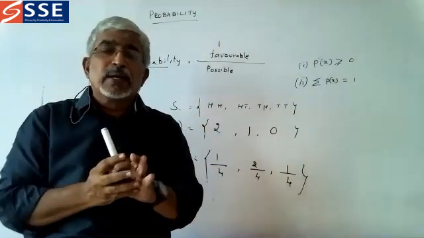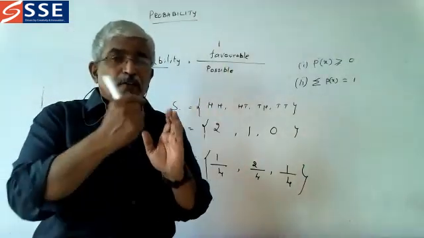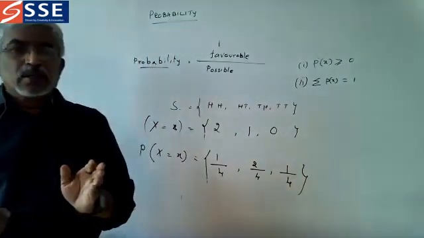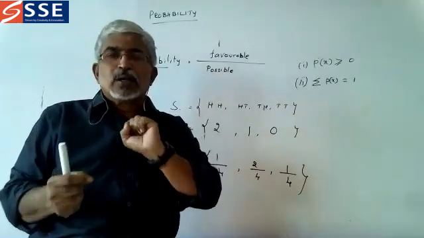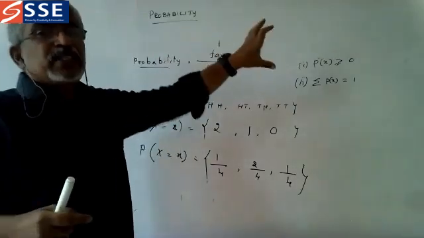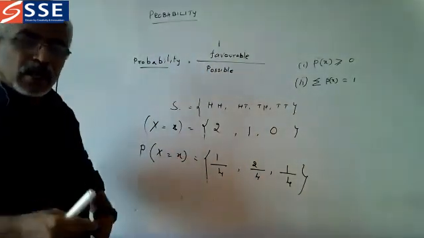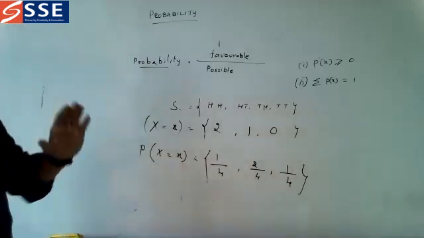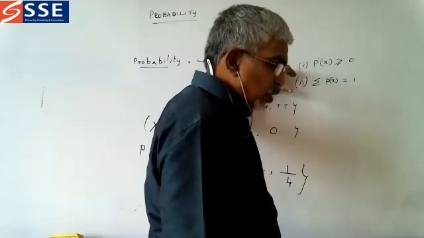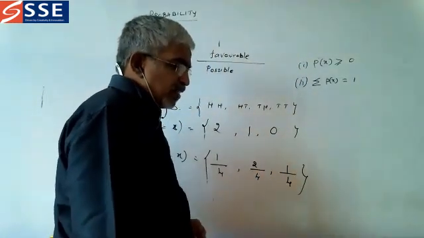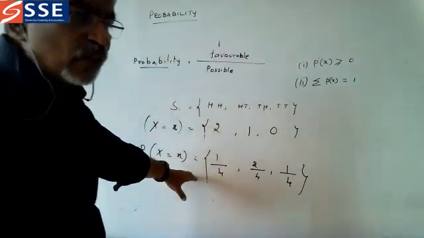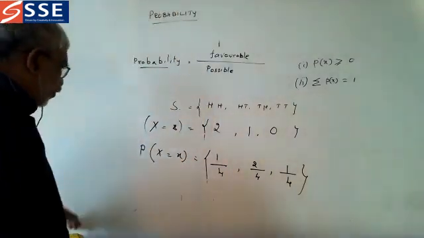So the range of probability is what? Between 0 and 1. If you get 1 point something or 2 point something, it is wrong. So in the multiple choice question, if you are getting 1 point or 2 point in the choices, and the word probability is there, just leave that. Okay, now let us go back to this. These two things are very, very important. P of x is greater than or equal to 0, and summation over P of x is equal to 1. Here also you can see that it is equal to 1. Now let us go for the next part.